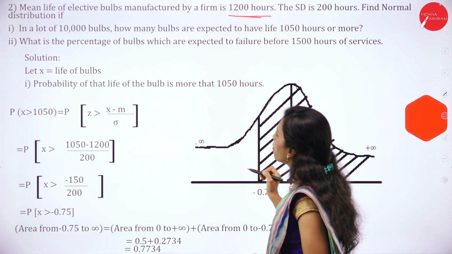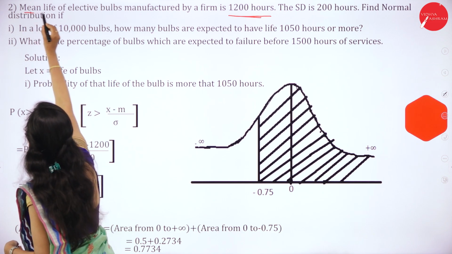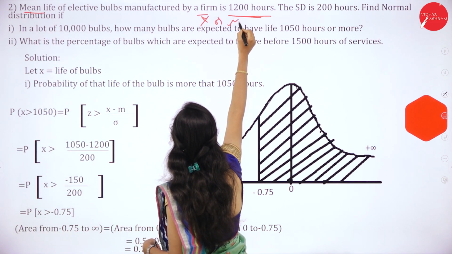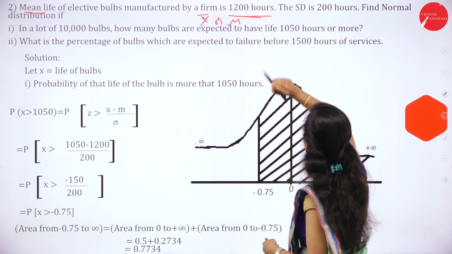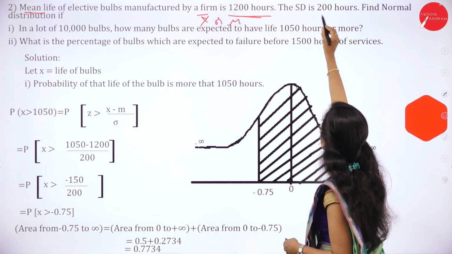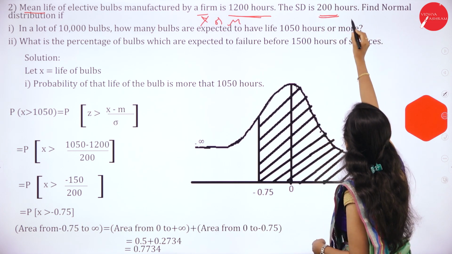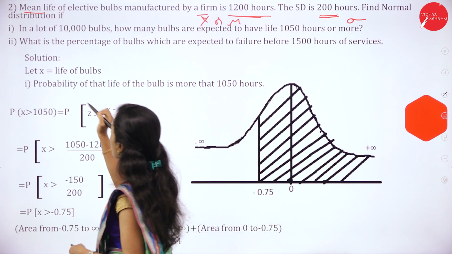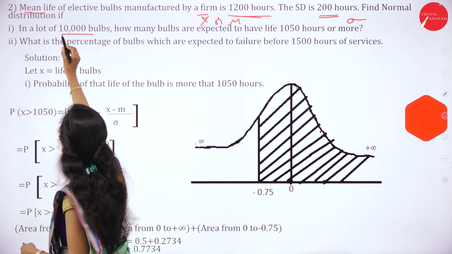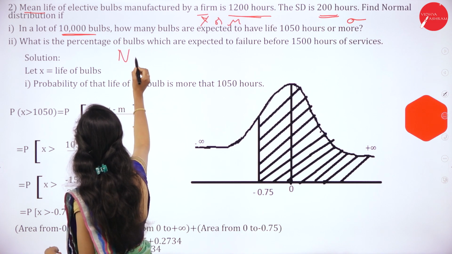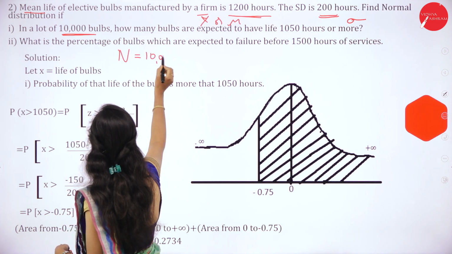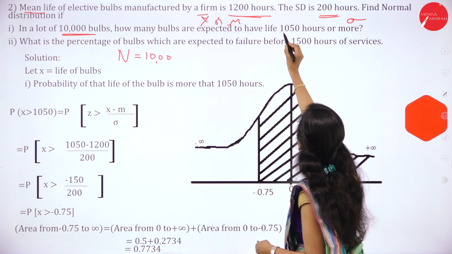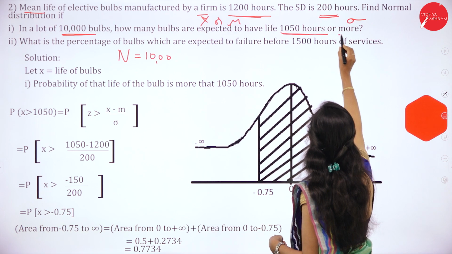Then next question. Mean life of electric bulbs manufactured by a firm is 1200 hours. Mean means x bar or mu, it is 1200. Standard deviation is 200 hours. Find, using the normal distribution, if in a lot of 10,000 bulbs, n is equal to 10,000, how many bulbs are expected to have life 1050 hours or more?